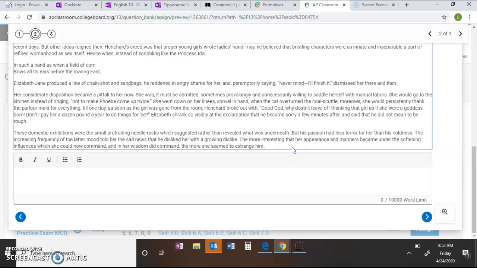The more interesting that her appearance and manners became under the softening influences which she could now command, and her wisdom did command, the more she seemed to estrange him. So the better she gets at being in high society, having the proper manners, having the better handwriting, having the proper language and speaking and acting more like a young lady should, the more he seems to not like her, and the colder he is, and the more distanced he is from her.